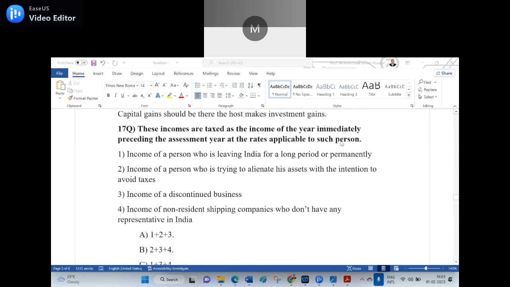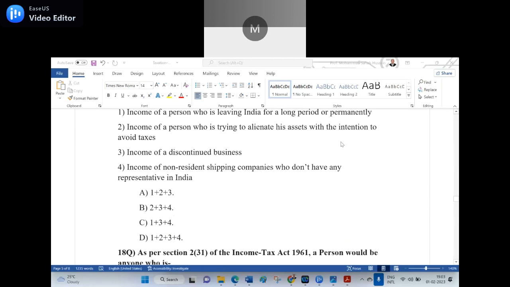Read the question first. These incomes are taxed as income of the year immediately preceding the assessment year at the rates applicable to such person. Now 1, 2, 3, 4 are given and options are given. Now shoot the right answer. C is the right answer, sir. 1 plus 3 plus 4.